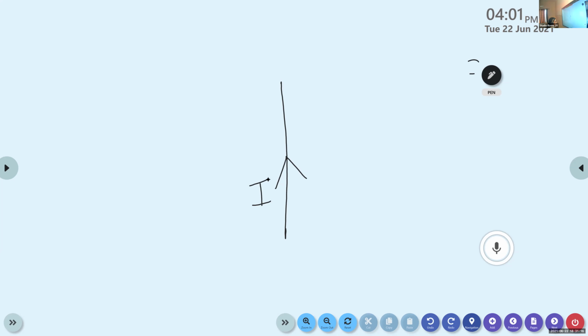So what about the direction of the current? Yes, Anna, what is the direction of the current here? Upward. It is upward. Here the direction of the current is upward. Then what about the direction of magnetic field?